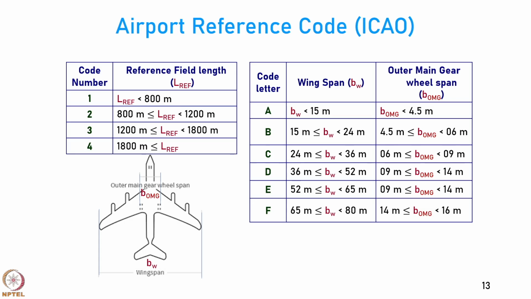And for the wingspan, there is a letter. So, depending on either the wingspan or the outer main gear span, whichever is more critical, you have to assign a code letter to the aerodrome from A to F. The largest aircraft, which have high wingspans and also larger distance between the outermost gear, will be classified as F, and then below that will be E, and then D, and then C, and then B, and the smallest will be A. For the smallest aircraft, the wingspan is less than 15 meters and the outer main landing gear span is less than 4.5 meters.